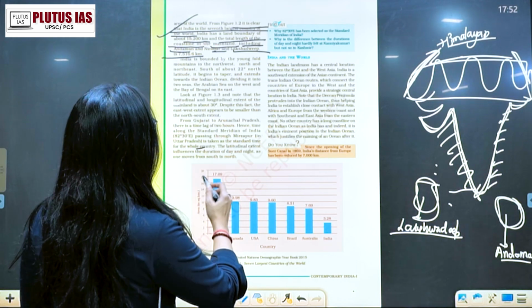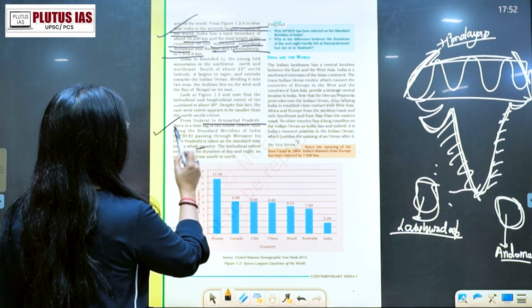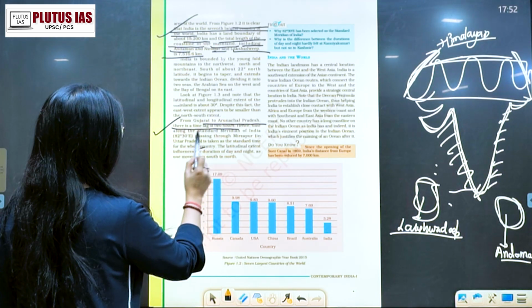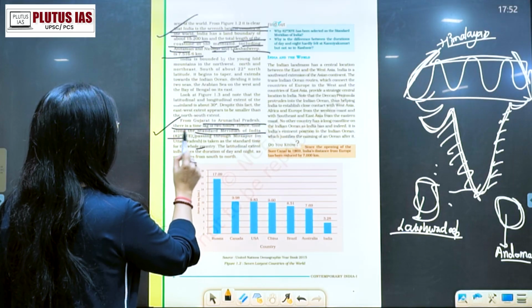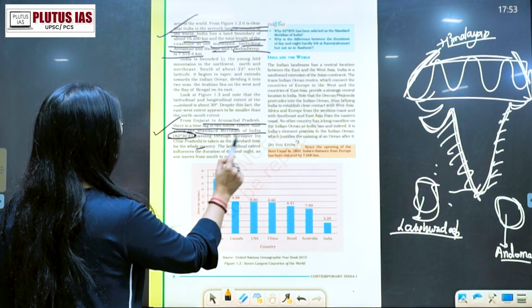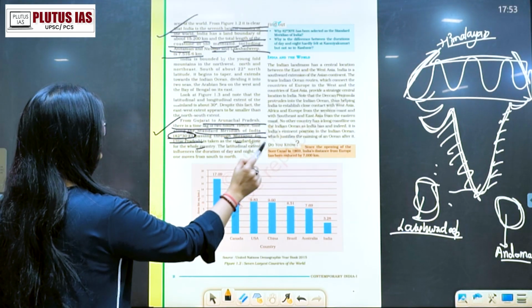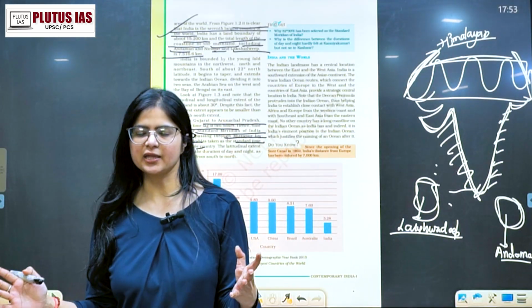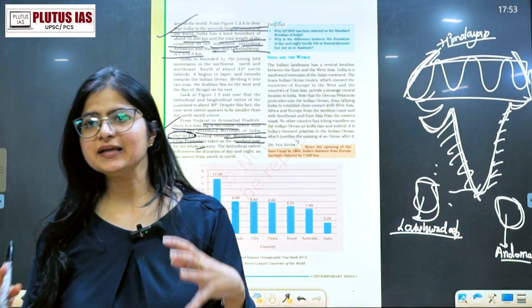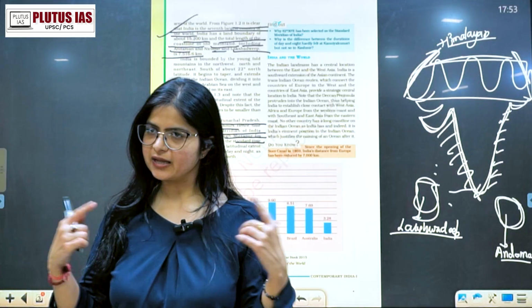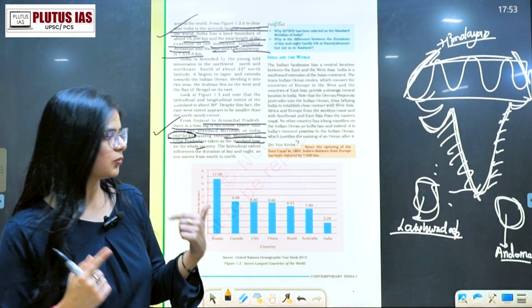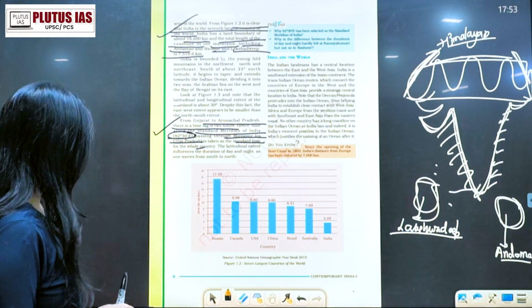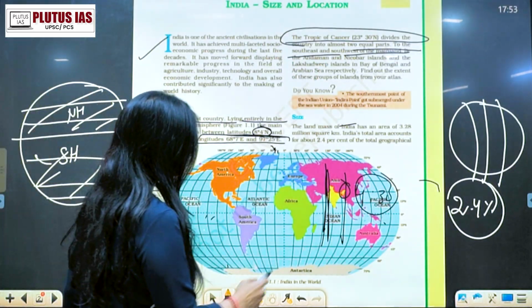Next we have from Gujarat to Arunachal Pradesh, there is a time lag of 2 hours, hence time along the standard meridian of India, 82 degree 30 passing through Mirzapur in Uttar Pradesh is taken as standard time. अब पूरी country के लिए, अब because इतना time difference है different different parts में, तो हमें एक standard time तो लेना पड़ेगा जो सारी country follow करे एक साथ. So what is that standard time? We are taking that standard time is from the Mirzapur.